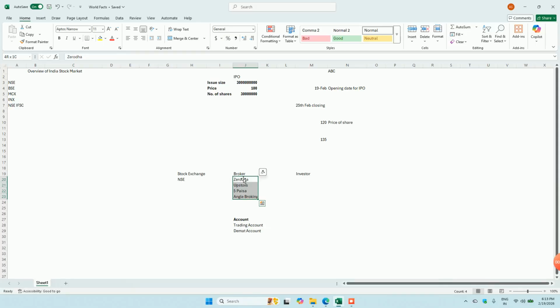Before selecting any particular broker, you have to make sure of the interface and look and feel of their application, so that while you are trading or investing your money, it is a very seamless experience with an easy user interface. This is the whole purpose. And once this is done, you can go to your broker, and all the analysis you are doing on NSE, you can do using your broker account.